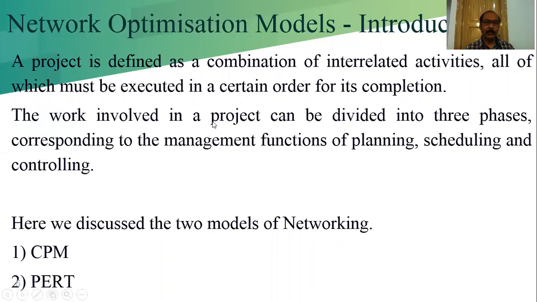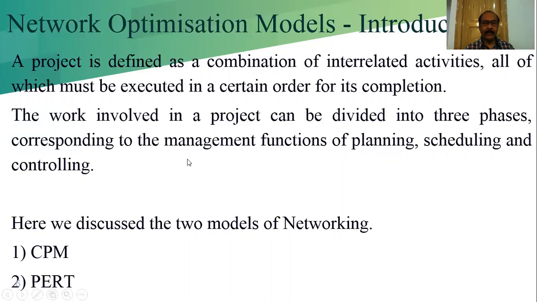The work involved in a project can be divided into 3 phases. There are 3 phases of completing the project, corresponding to the management functions of planning, scheduling, and controlling. First, we have to make the plan, how to arrange and how to break the project into small pieces of work.